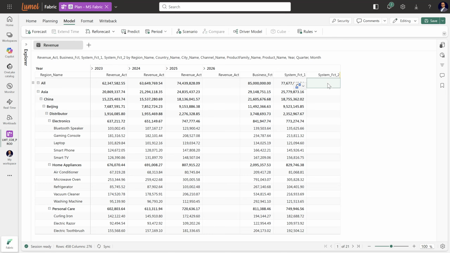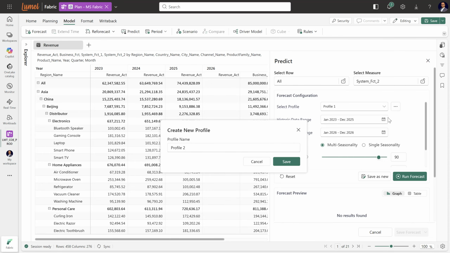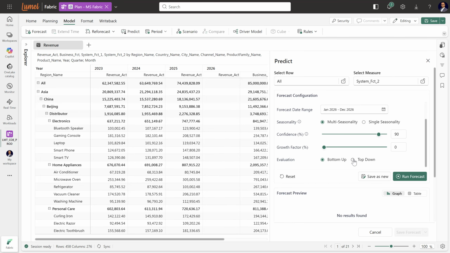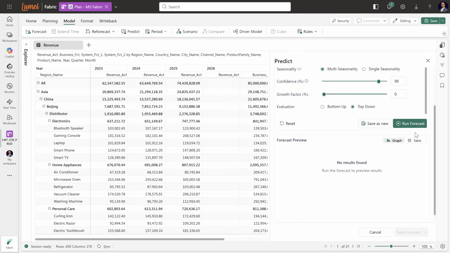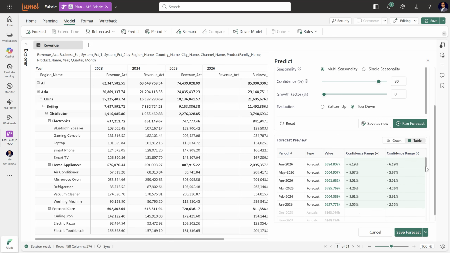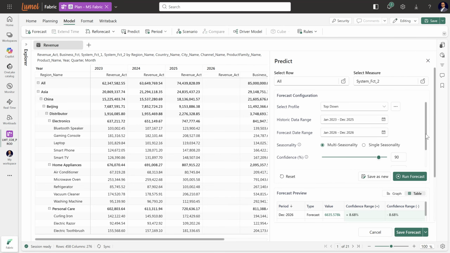Alternatively, let's predict the System Forecast 2 with a top-down evaluation. I'll have this in a separate profile named Top-Down. Select the top-down evaluation and run the forecast. The graph and the table previewed. Our forecast is auto-generated again. Time to save the forecast.